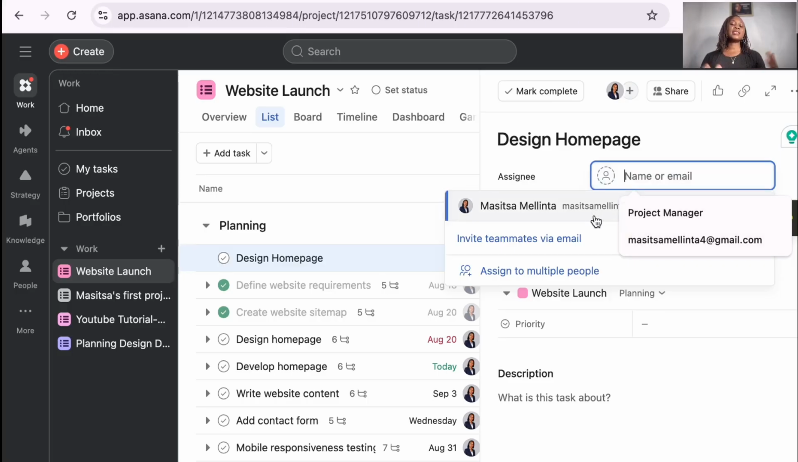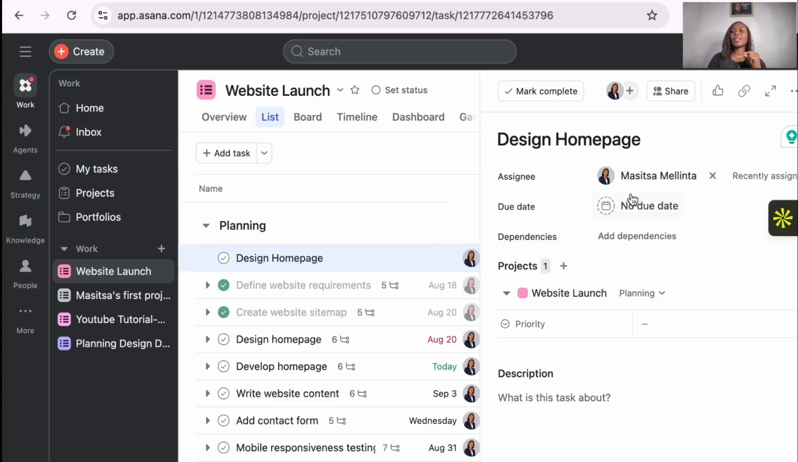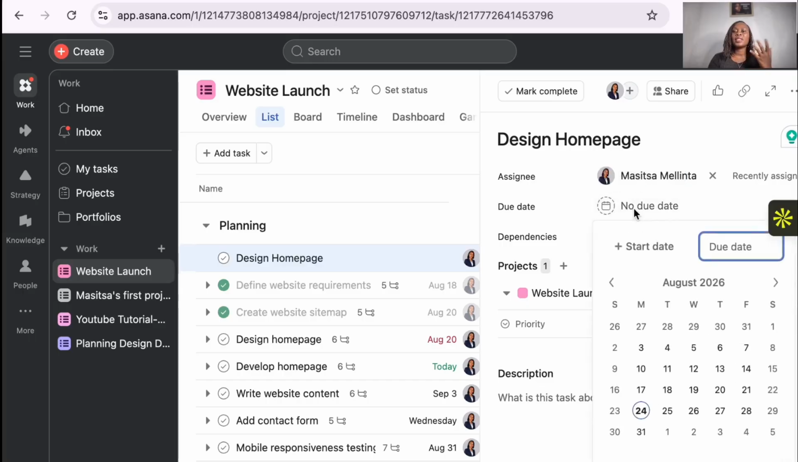But for this case, since it's a personal project, I do not have anyone on the dashboard. Definitely I'm going to choose myself as the assignee. And then the due date, you're going to choose the date that you want these to be done. So for example, today is the 24th. I could say I need these projects to be done by the 31st of August.